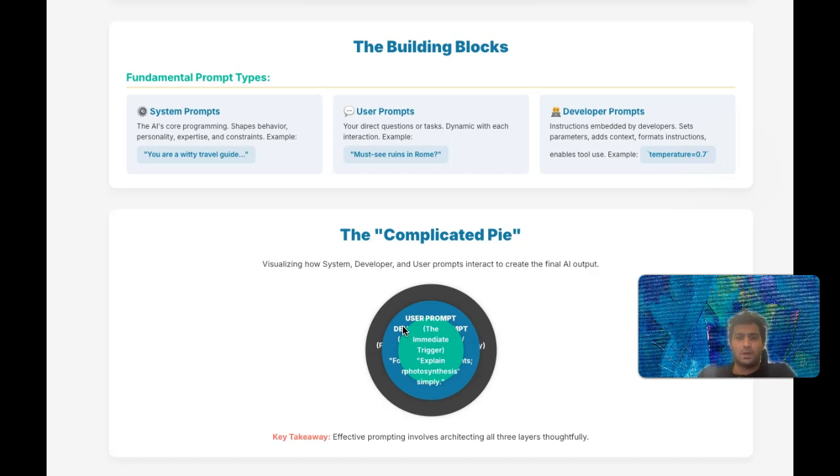If the AI is part of a larger workflow, it ensures the AI's capabilities are correctly channeled within the application's design. Finally, the topmost layer, often the most visible and dynamic, is the user prompt. This is the specific question you ask or the task you request in the moment. It could be "summarize this research paper on quantum entanglement," or "write a Python script to analyze this dataset." This user prompt is the immediate trigger for the AI's response.